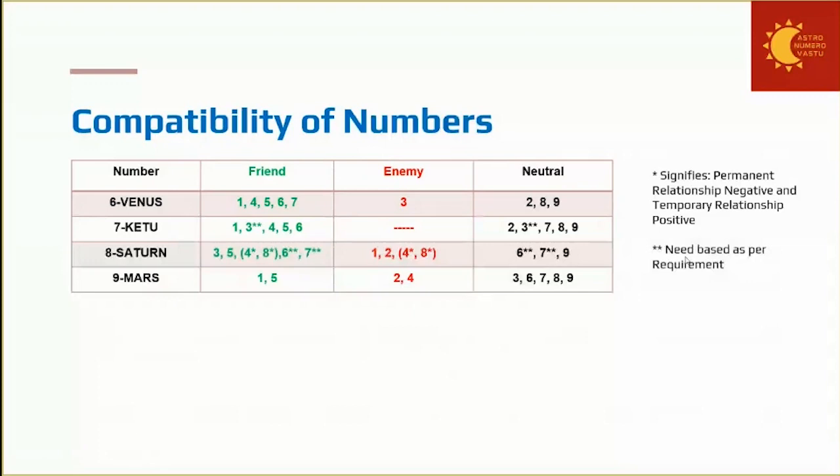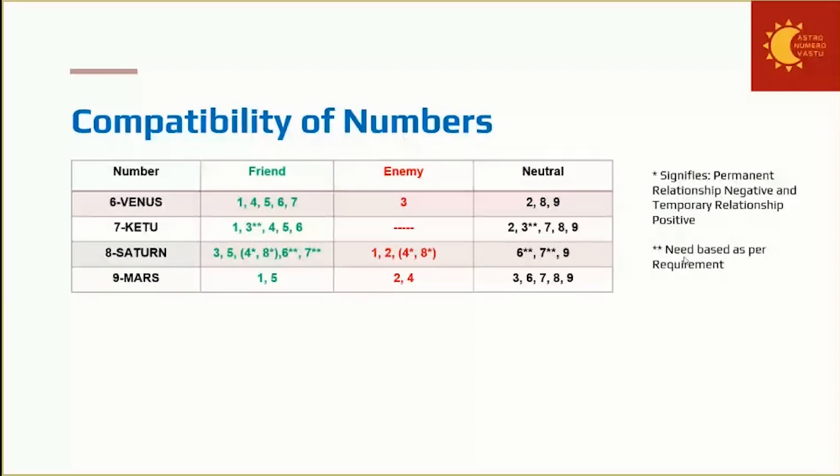So when they are coming together, because this is single star. See what single star says: permanent relationship negative and temporary relationship positive. So that means when temporarily they are coming for a project, like in investigating a case, then it is positive. Now consider permanent relationship. So permanent relationship is what? Judge is taking care of the law and order, but 4 is the rule breaker, law breaker. So as such, permanently, if you see the ideologies, then they are enemy. That is why single star here.